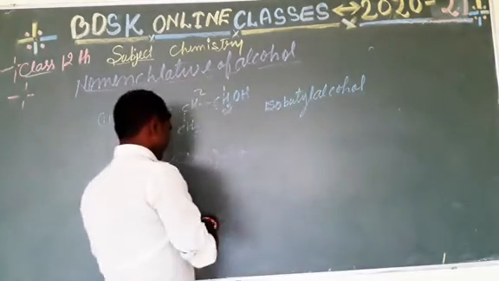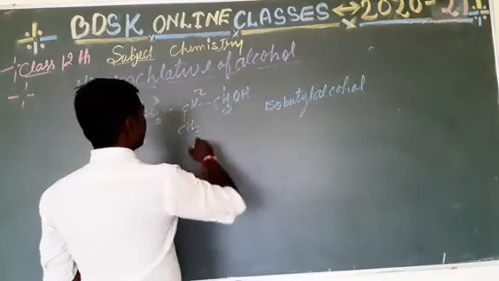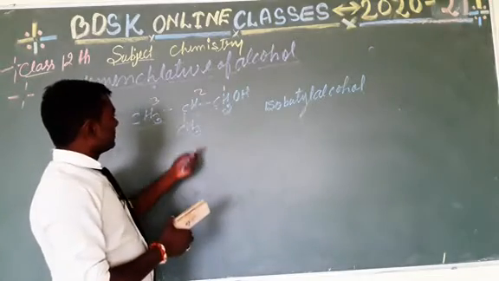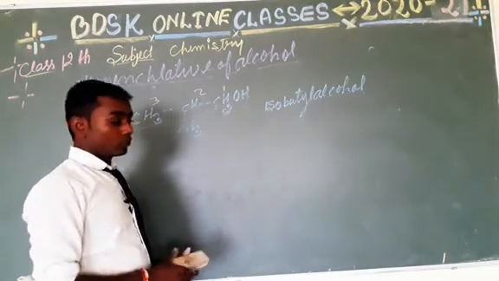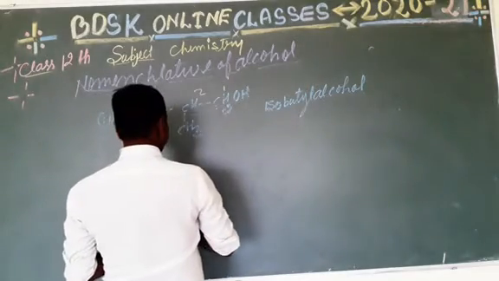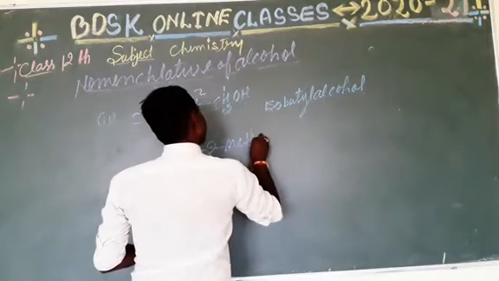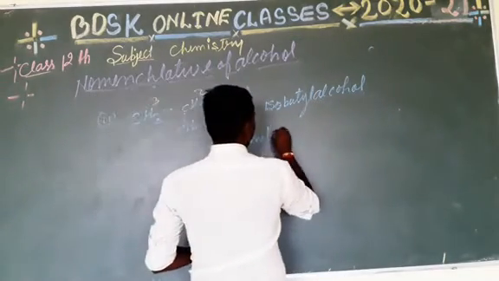This is the common name, and the IUPAC naming is, you can see that the second carbon of this compound contains a methyl group. So the IUPAC naming is 2-methyl, 1, 2, 3 prop.